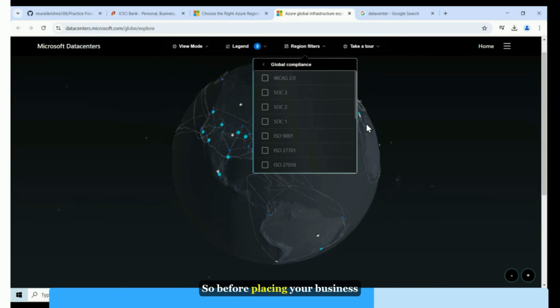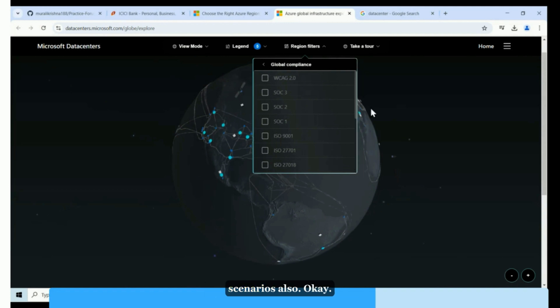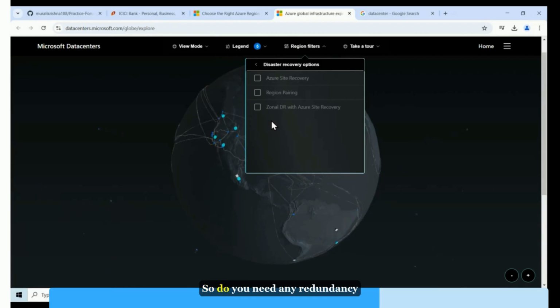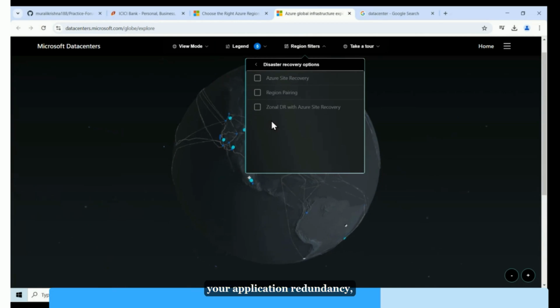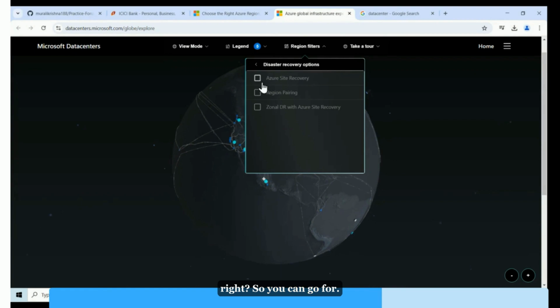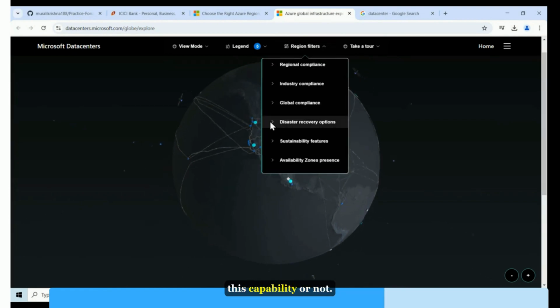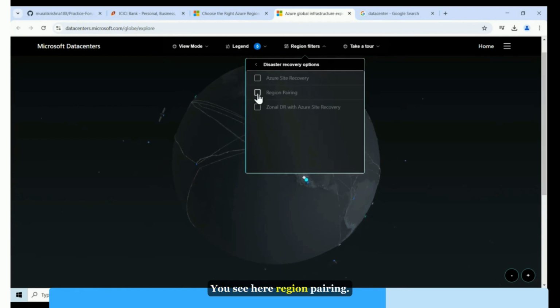Right? So before placing your business, you need to understand these scenarios also. Now, you can also see disaster recovery. Do you need any redundancy, your application redundancy? So first you need to check whether these regions have this capability or not. You see here, region pairing.